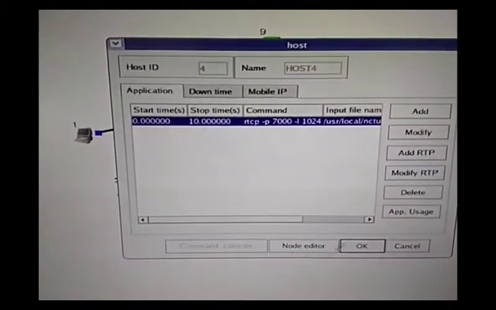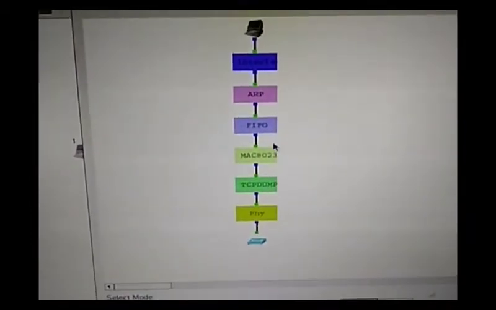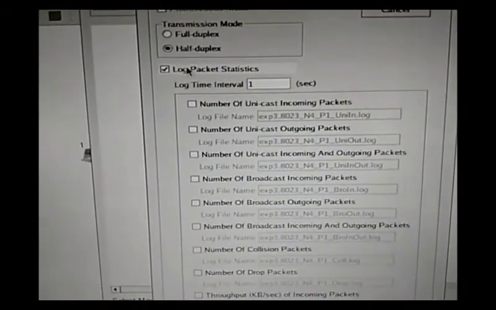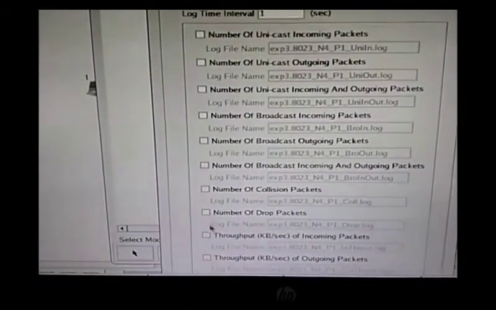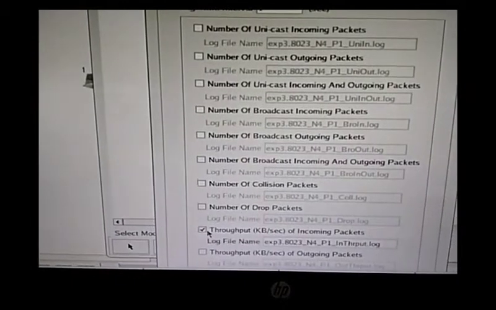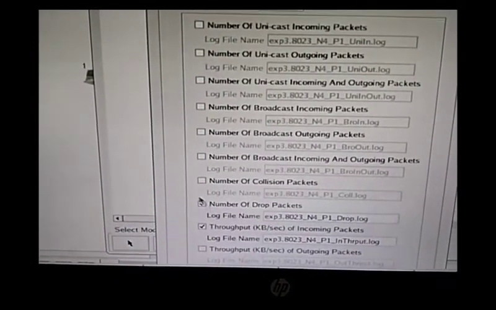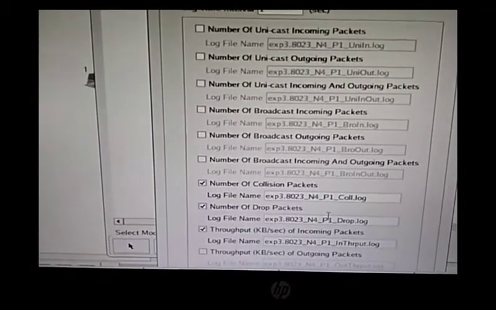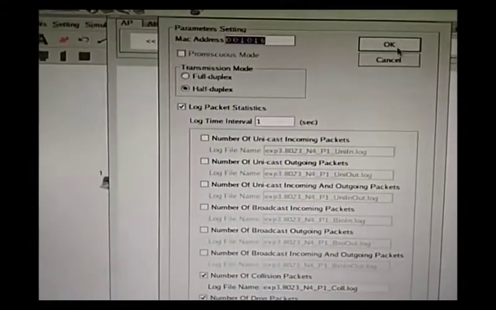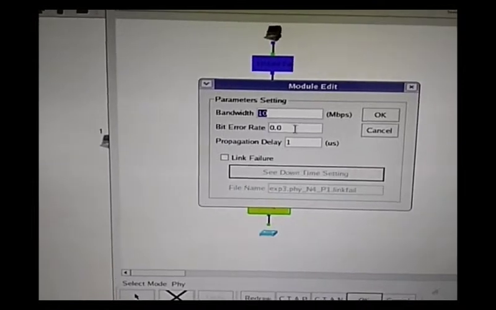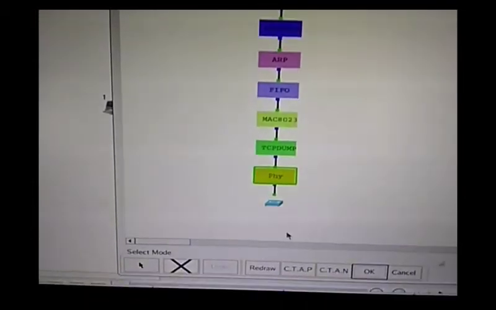Now go to the node editor, MAC layer, log packets, to check the incoming packets, number of drops, and number of collision packets. In the physical layer it is the same: bandwidth is 10, bit error rate is 0.